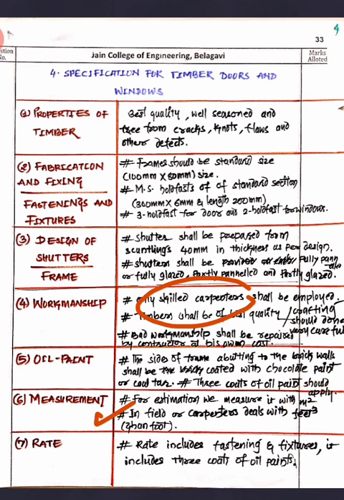But when you go to the field and you are going to buy wood, you are supposed to get that wood in terms of cubic feet. The seller will sell in cubic feet, which in the local language we call ghan foot. If you go to the wood cutting shop, he will sell it to you in the form of ghan foot. Keep in mind that ghan foot means cubic feet. Then the rate should include the fastenings and fixtures, and also the different coats we apply. So this is the specification for doors and windows.